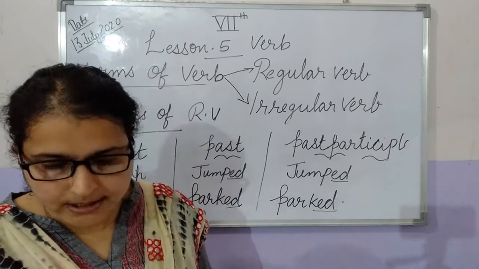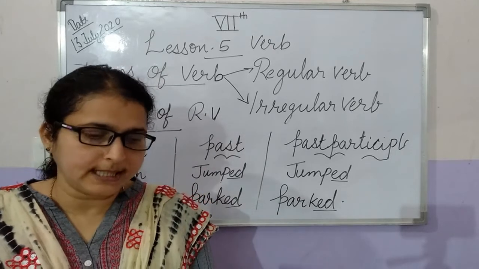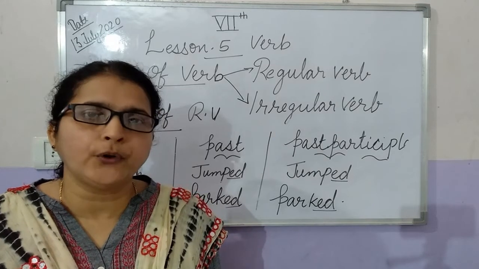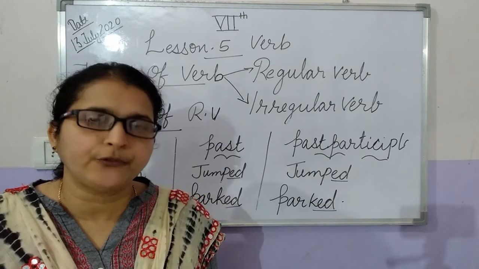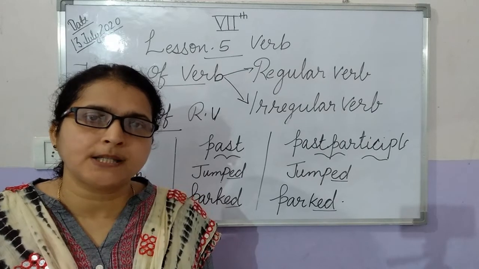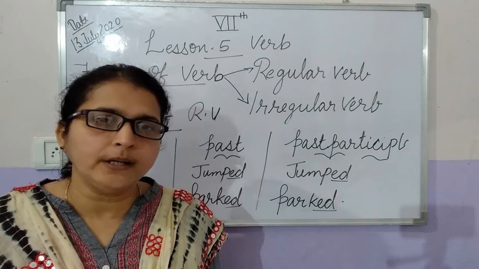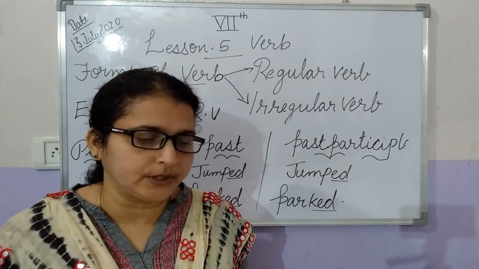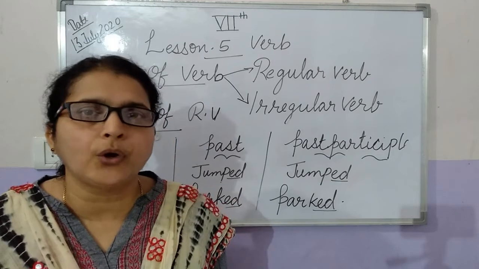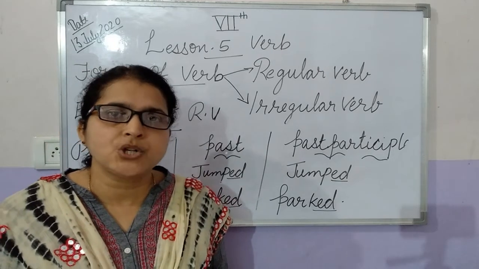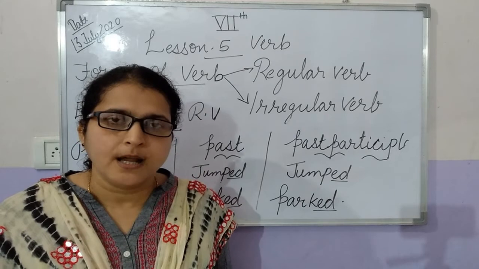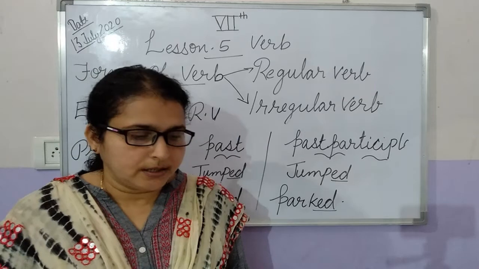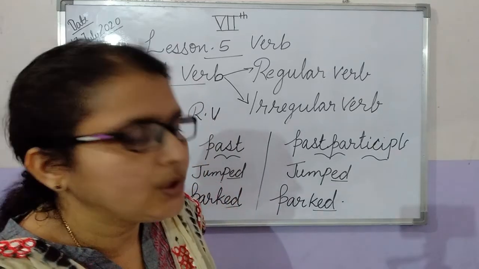Now we will take the irregular verb. What is an irregular verb? The verb which is not following a pattern for conversion from present to past and past to past participle is called an irregular verb. Once again, the definition of the irregular verb: the verb which is not following a pattern for conversion from present to past and past to past participle is called irregular verb. I will give you an example.